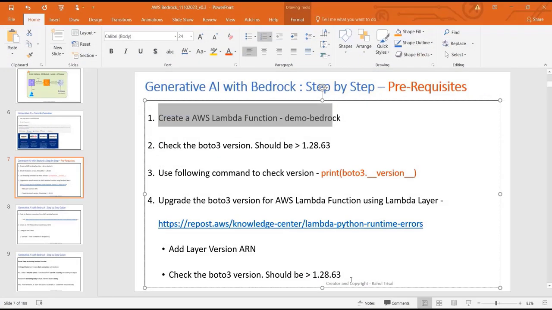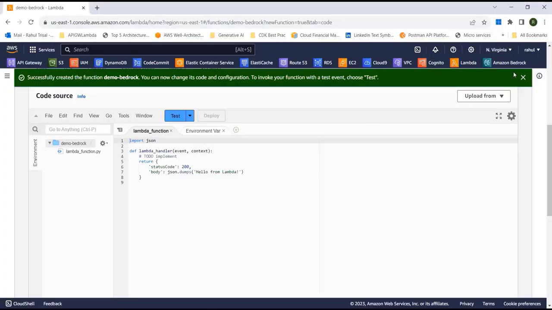Now if I go back to the PPT, you can see as per the Boto3 documentation, the minimum version for Boto3 should be 1.28.63 to be able to use Bedrock. And the current Boto3 version for Lambda that it shows is 1.27. I did a little bit of Googling and found this command that you can use to check the Boto3 version for your AWS Lambda function. So I'm just going to copy this and go back to my Lambda function.